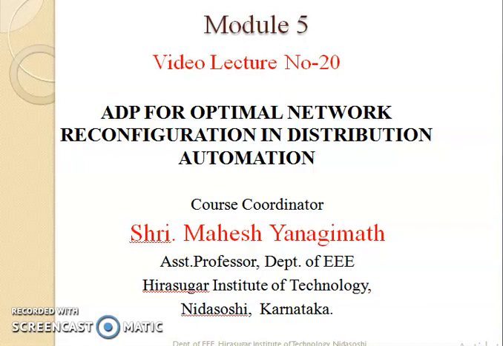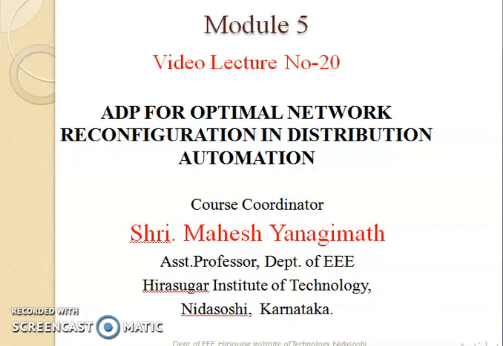Dear students, in this video lecture, we'll study the next part of Module 5, that is ADP for optimal network configuration in distribution automation. As the title says, in the previous video lecture we observed adaptive dynamic programming, and basically ADP is used to reduce the power system losses by the reconfiguration method. So here, ADP for the optimal network reconfiguration strategy is done in distribution automation.